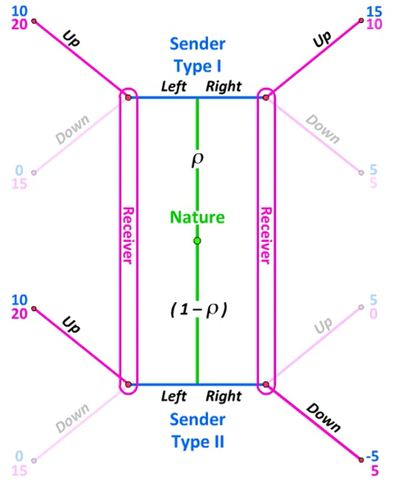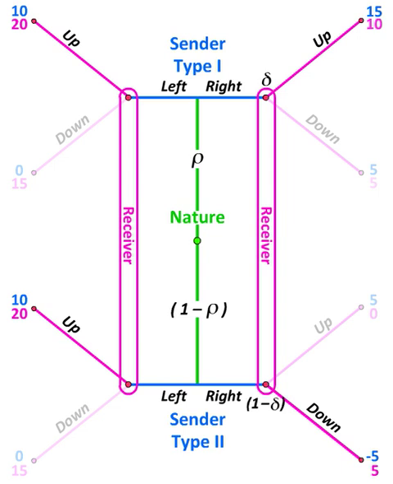Now the receiver begins to care about who it is that sent the signal right. If it's a type 1 sender, then it becomes optimal for the receiver to play up instead of down, because that gives a payoff of 10 rather than 5. If, on the other hand, a type 2 sender sent the signal right, it continues to be optimal for the receiver to play down and get 5 rather than 0.